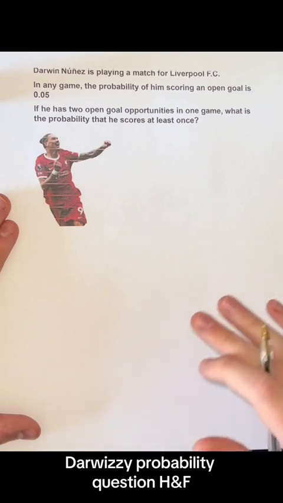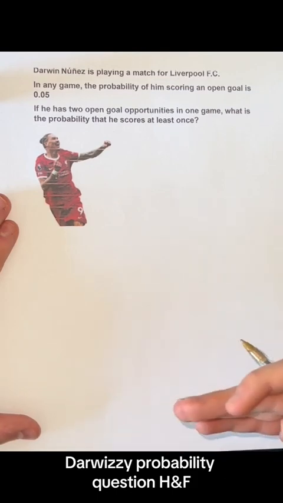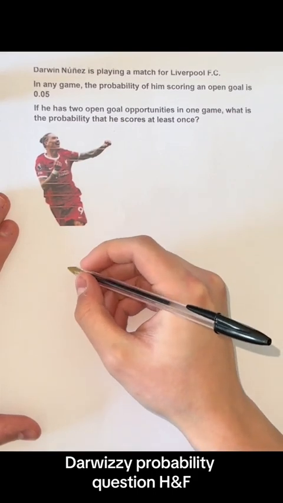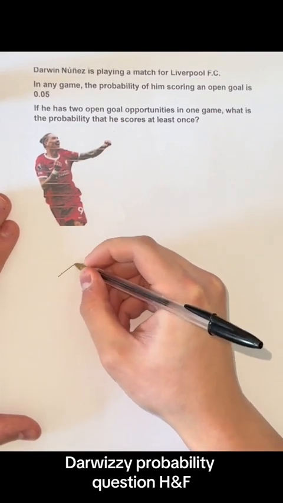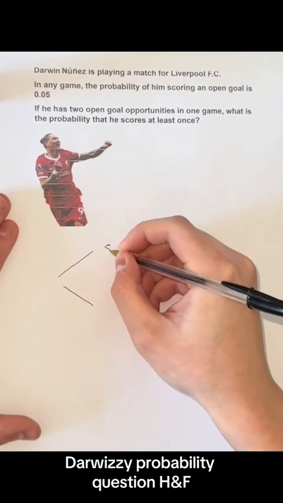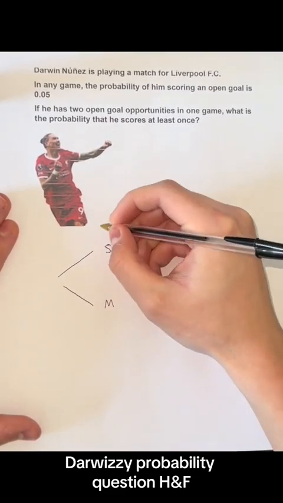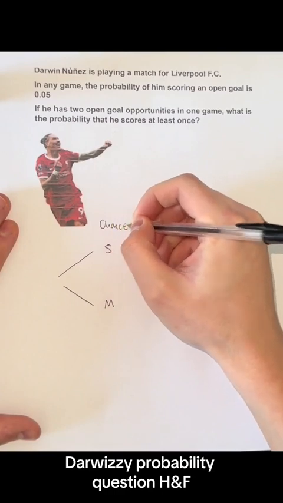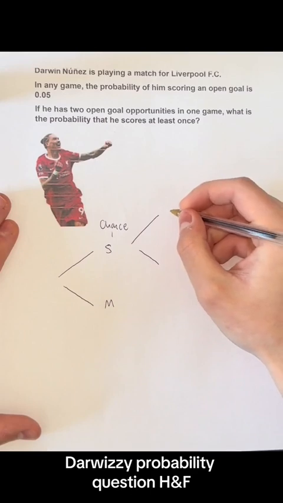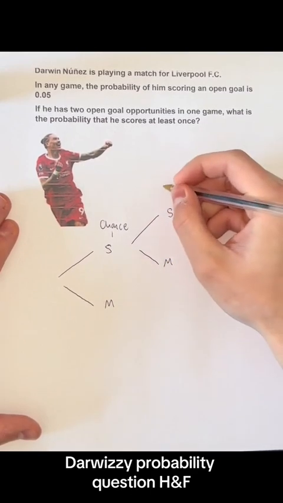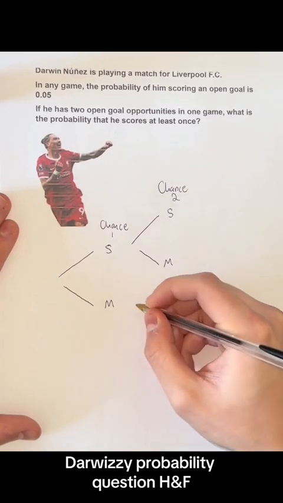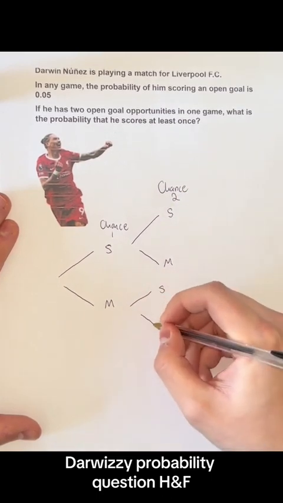Okay, so the best way to approach a question like this is going to be using a probability tree diagram. So let's go ahead and construct that. The idea is that with his first chance, there are 2 opportunities: either he scores or he misses. So this is chance 1. And then again in chance 2, of course, he either scores or misses. So this section is chance 2. And of course, here we have scores or misses.